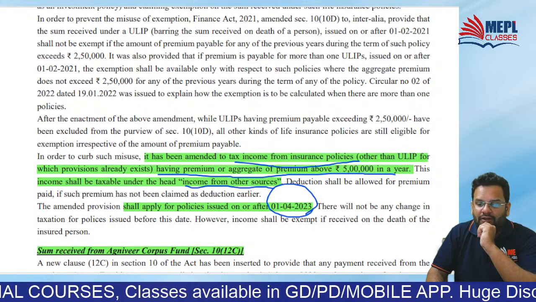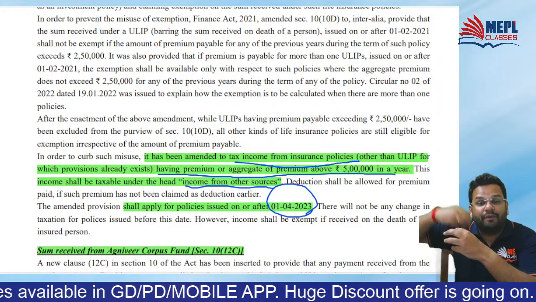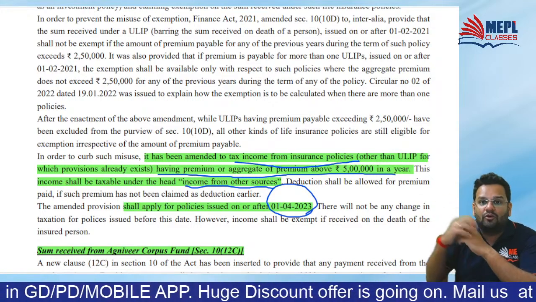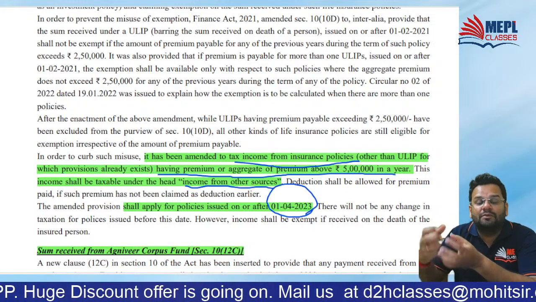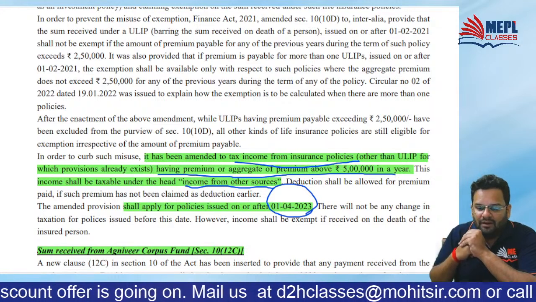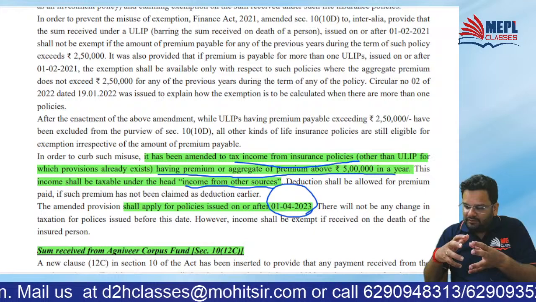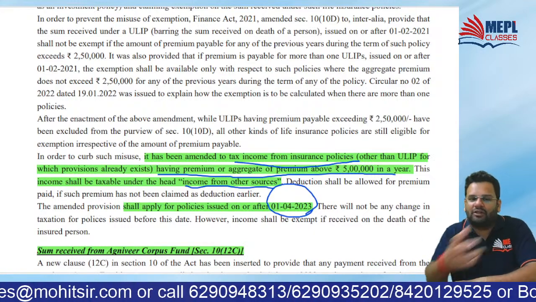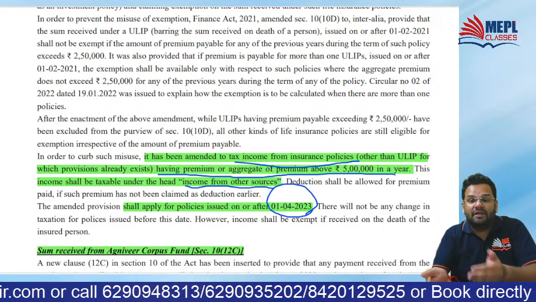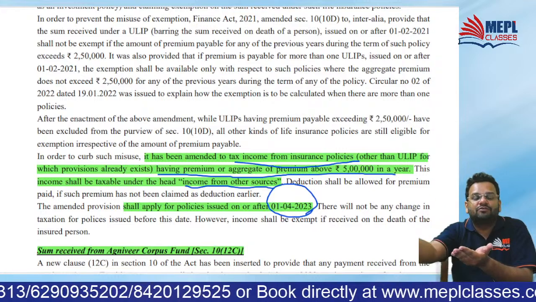Did you get the point? You have done some investments or you have paid some premiums. Now you are getting the maturity amount. You are getting maturity amount means it is an endowment policy. Endowment policy means the insured person himself, not his family member after his death, is getting the maturity proceeds from the LIC.